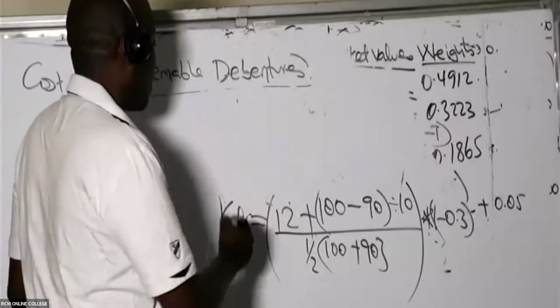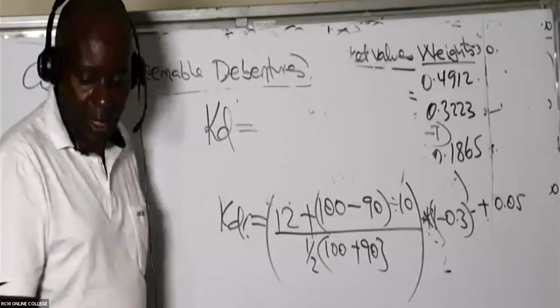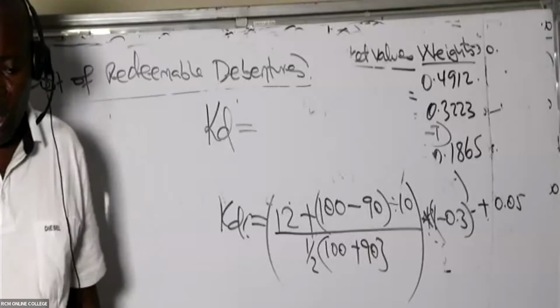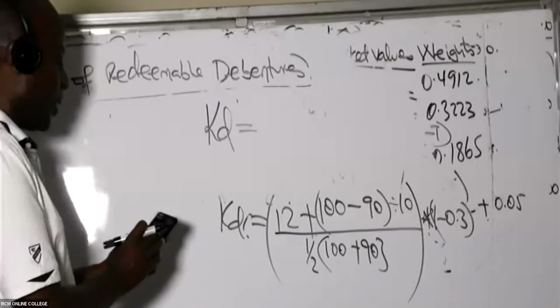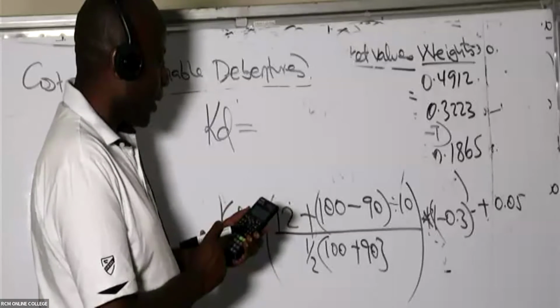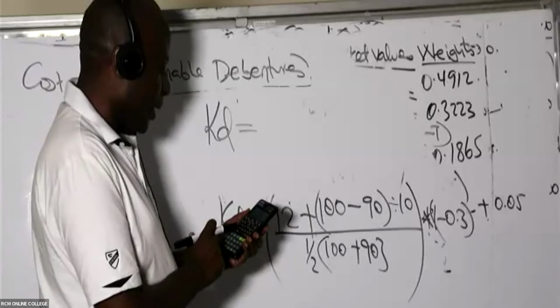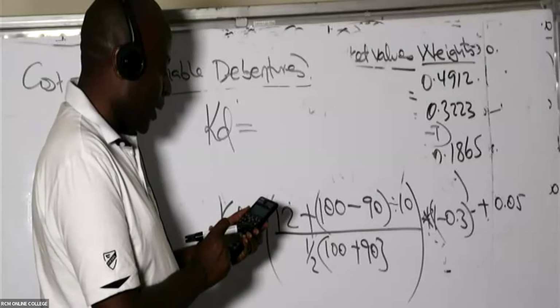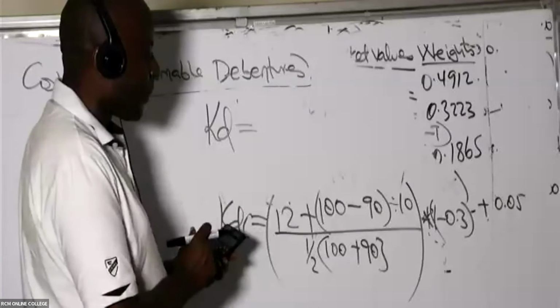So please move slowly. Then my KD in this case will be equal to what? Do I have a calculator? So we have here 12 plus, open bracket, 100 minus 90, close, divided by 10. First of all, I'll get the numerator.